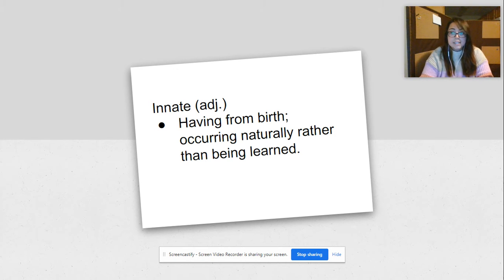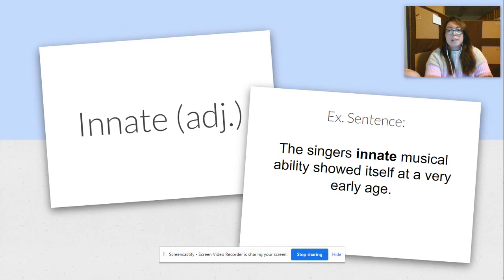Okay, the word innate is, like I said, an adjective, and it means having from birth, occurring naturally rather than being learned. So if we look at our example sentence, the singer's innate musical ability showed itself at a very early age. Innate. Her musical ability was not learned. She didn't have any lessons. She wasn't taught in school. She was born with the raw talent.